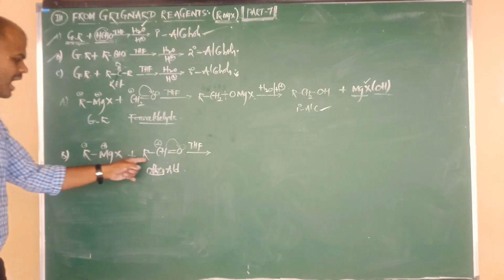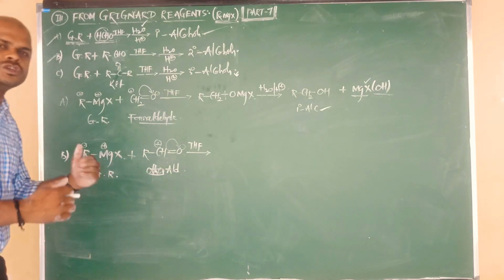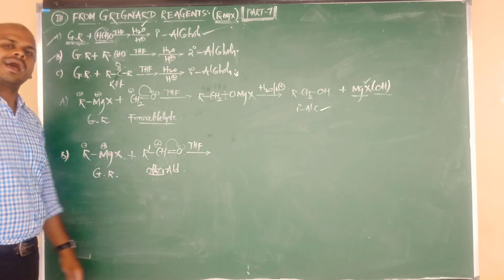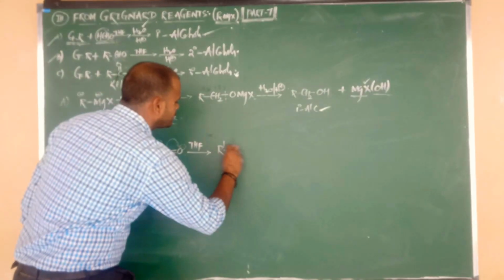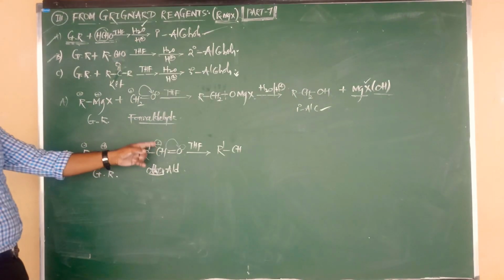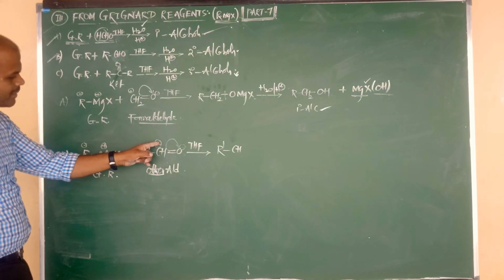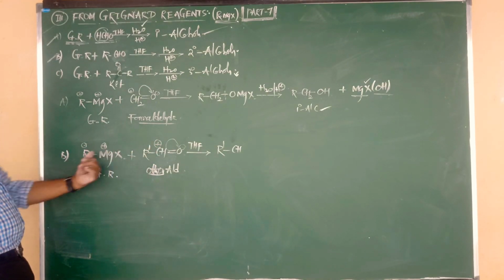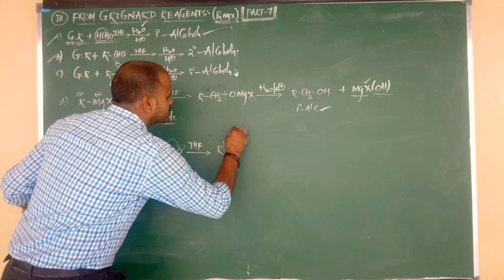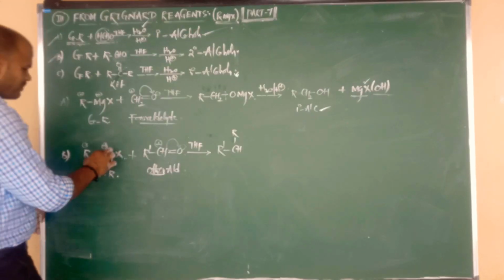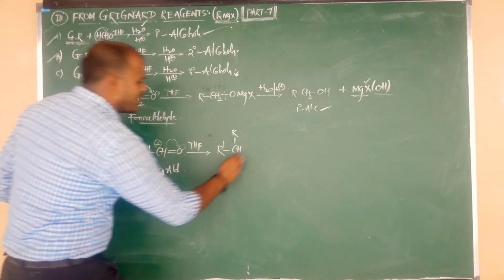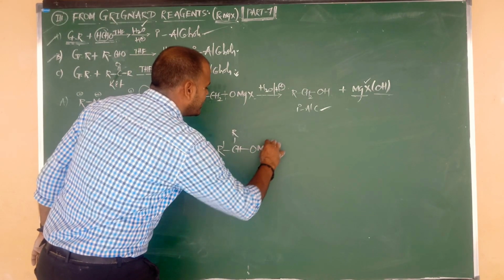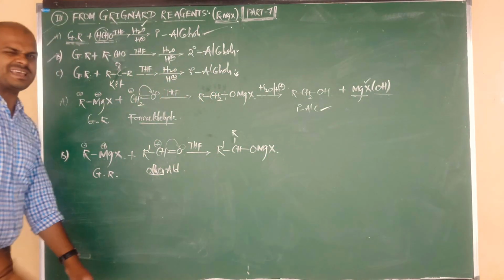But here R and here also R, you may get some confusion. To avoid that, we write simply R prime here. So R prime bonded to CH, I am writing as it is here, and the CH charge is positive. The positive carbon is going to be attacked by the negative species, that is nothing but R. Positive attacked by negative, like this. Next, the double bond becomes a single bond. Again here also we are getting the intermediate OMgX.